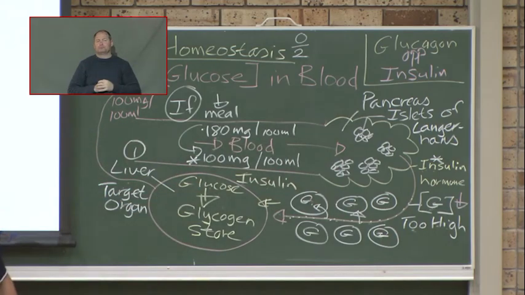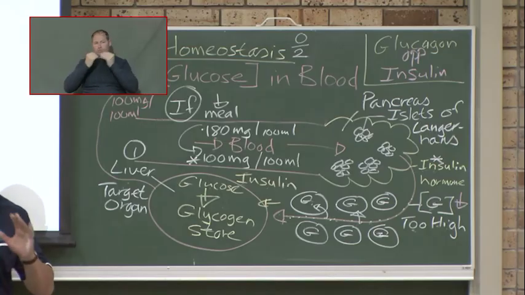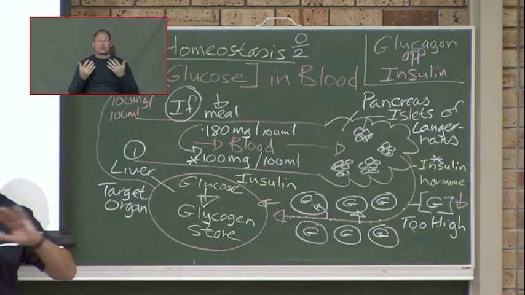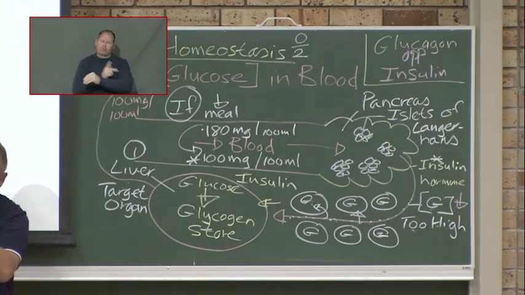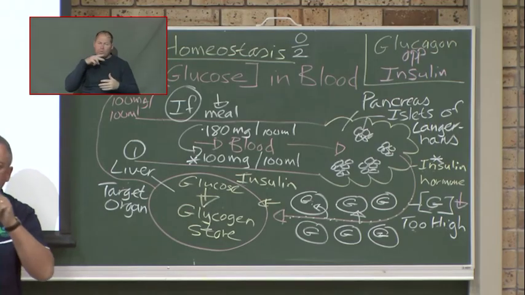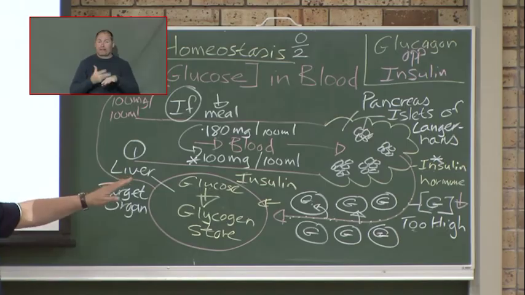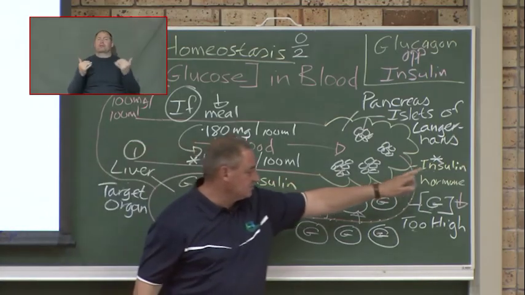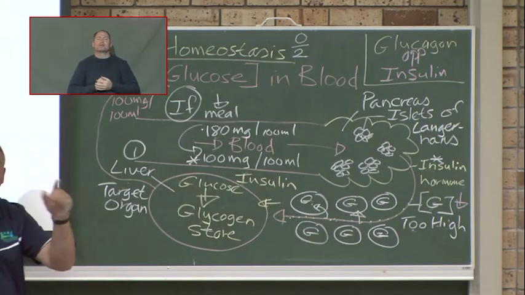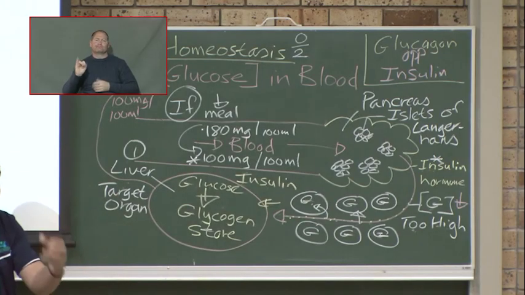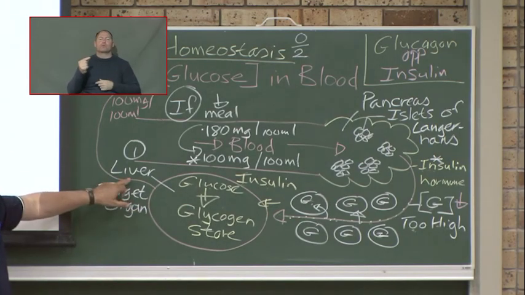So what happens now? Let's say last night you ate a meal and you had a good meal, starches and some proteins, everything was changed to glucose. Now your body, when you went to bed, had too much glucose in the blood. So which hormone would be released last night? And where is that extra glucose that you had last night from the meal? Where is it stored, in which organ?